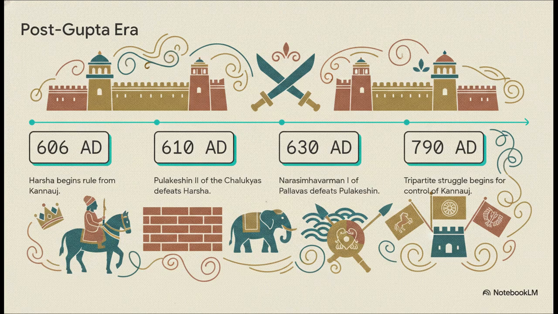But hey, Pulakeshin II's glory didn't last forever either. He was defeated in 630 AD by Narasimhavarman I of the rival Pallava dynasty. The center of power was constantly shifting. By 790 AD, this intense rivalry culminated in the tripartite struggle, a massive generations-long war between the Gujara Pratiharas, the Palas, and the Rashtrakutas, all fighting for control of Kannauj.